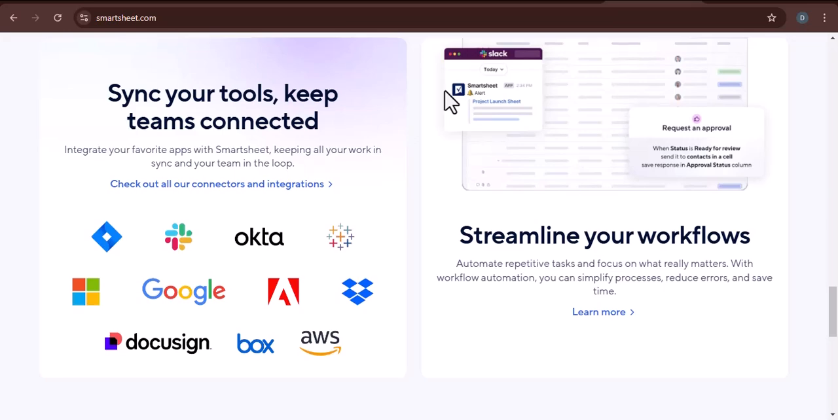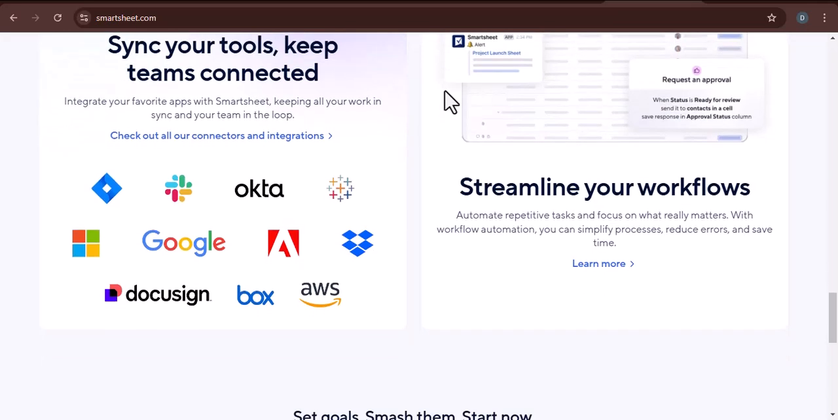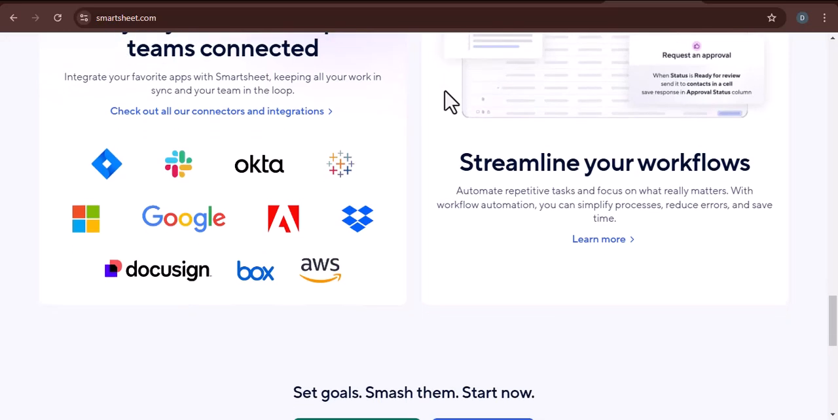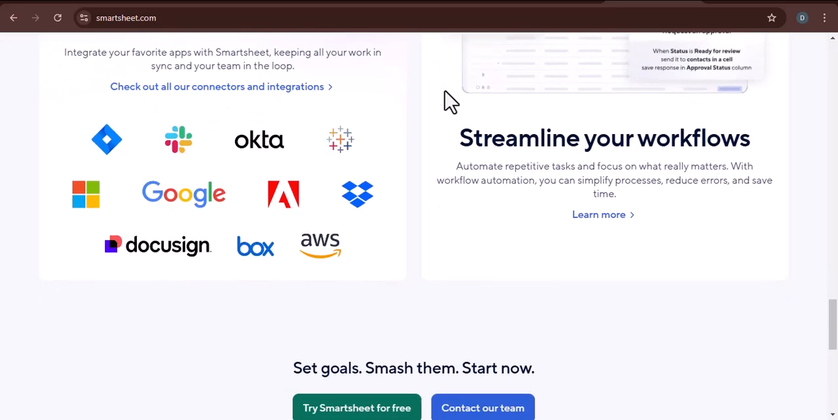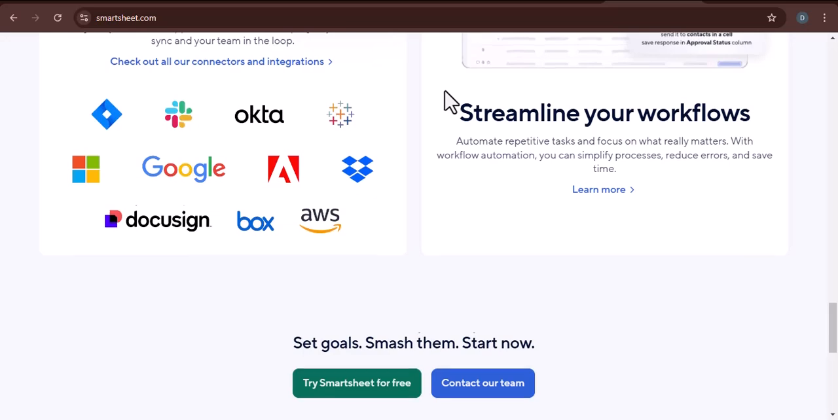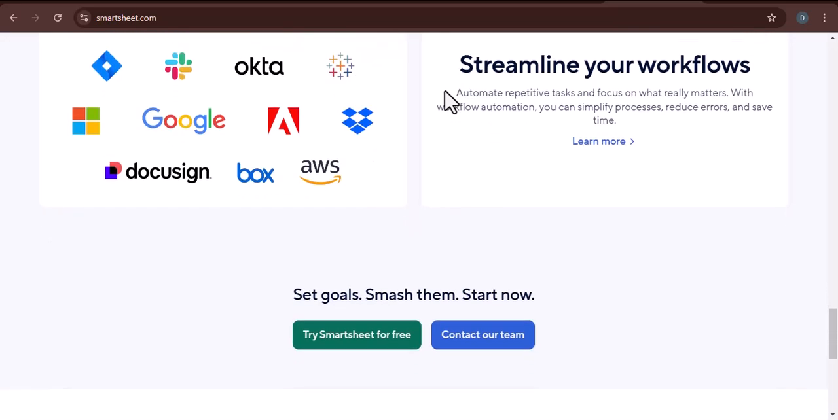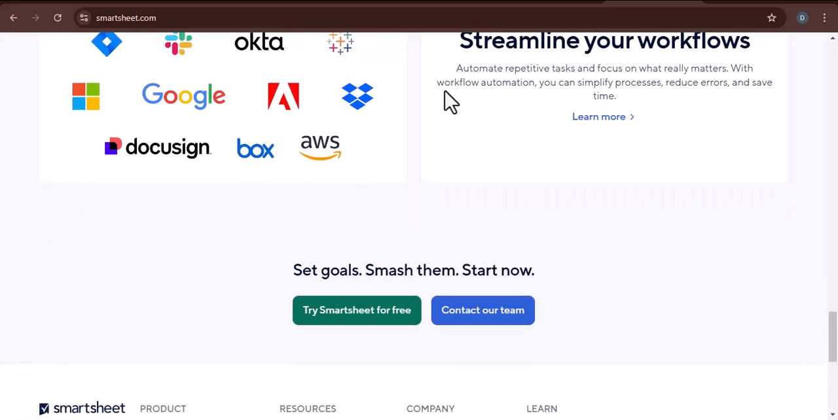So there you have it. Smartsheet and Teams are two different tools with different purposes. If you're looking for a project management tool, I recommend Smartsheet. If you're looking for a collaboration and communication platform, I recommend Teams.